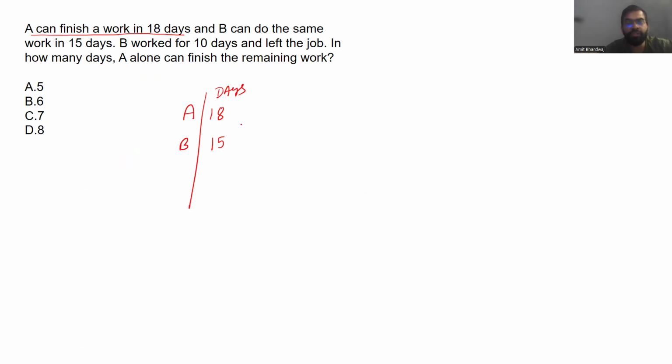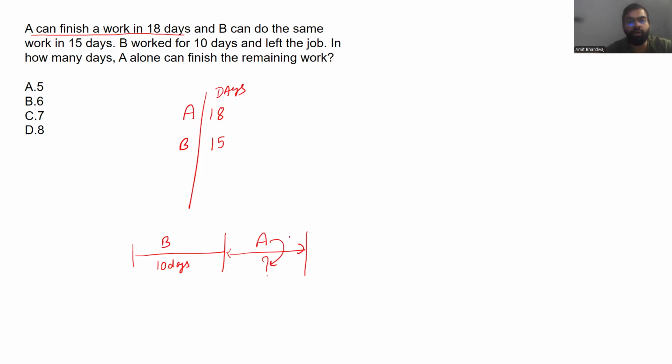And the question is, B worked for 10 days, means B started the work and worked for 10 days, and left the job. In how many days can A alone finish the remaining work? I don't know what the remaining work is. A will complete this remaining work in how many days? This is the question that we need to find out.